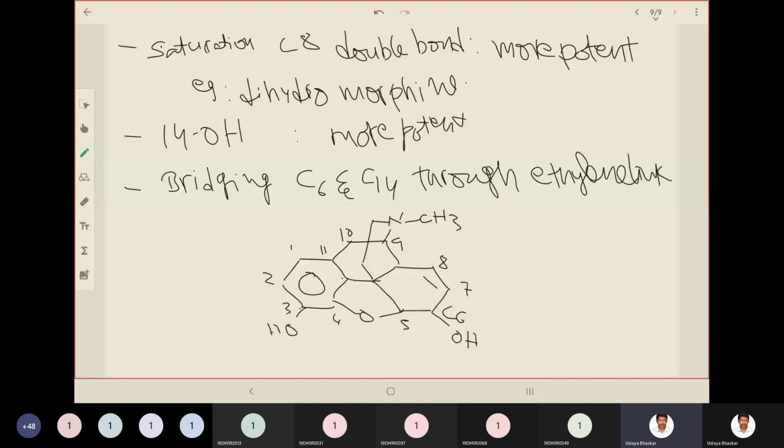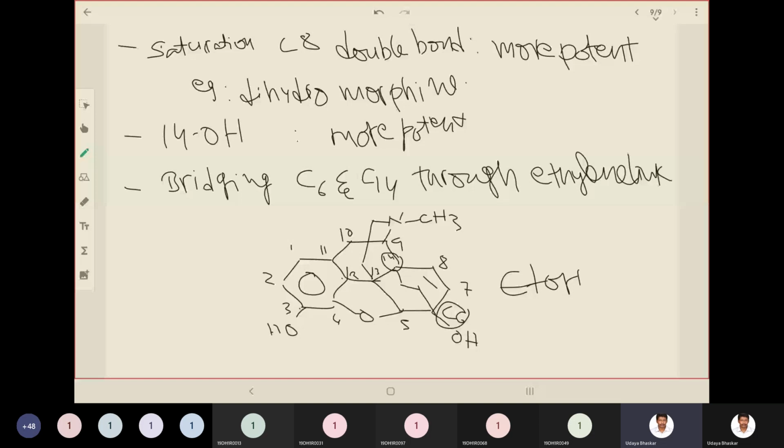If you bridge C6 and C14 through an ethylene link, what is happening? It gives etorphine, which is about 200 times more potent than morphine.